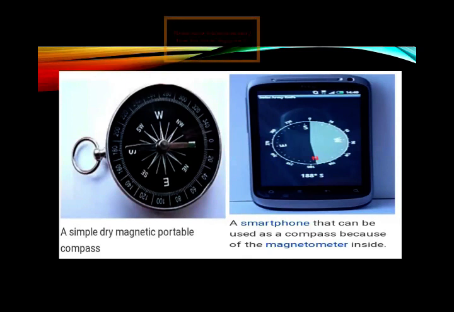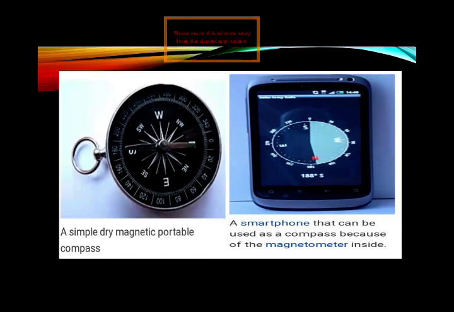The device allows a phone to determine its orientation pretty accurately. So we can use our phone as a compass.